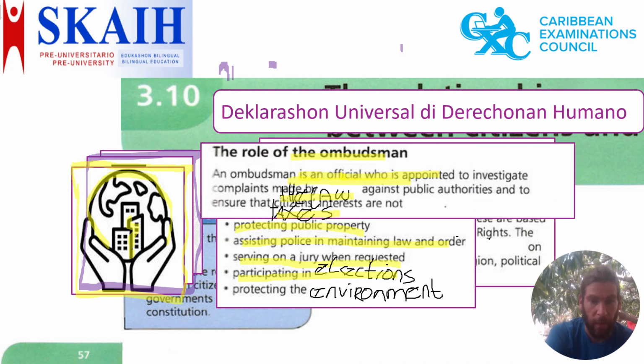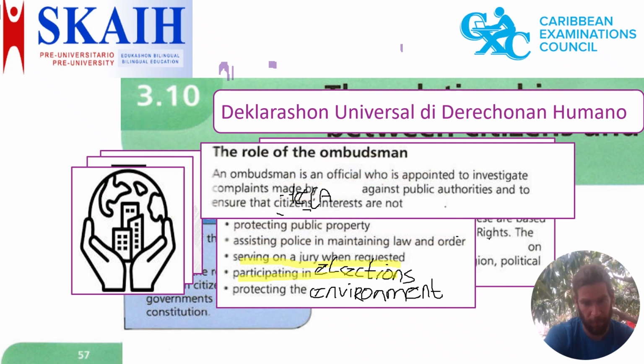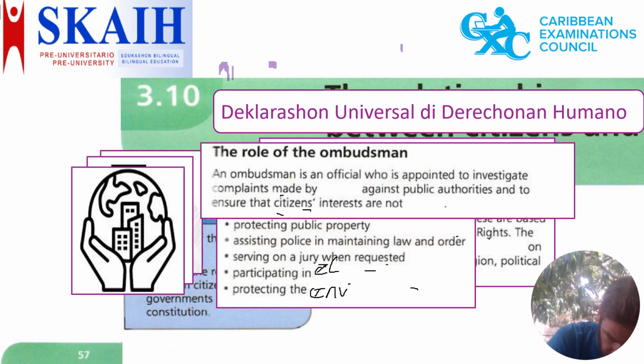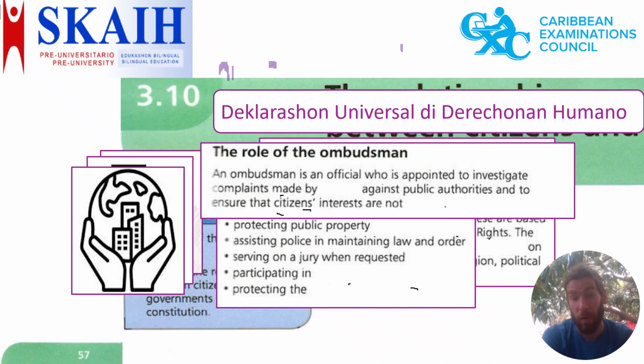Then, the last part of this video, the role of the so-called ombudsman. So we talked about the responsibilities of citizens. We talked about the Universal Declaration of Human Rights. We're now going to talk about the Ombudsman. In class 3 of 2024, 2025, in the beginning of this year, I had representatives of the Ombudsman visiting my class.